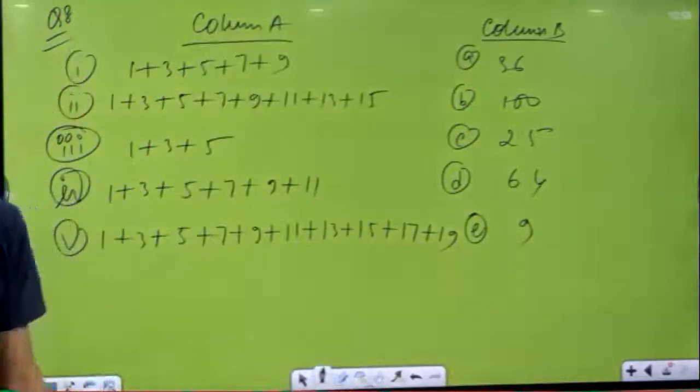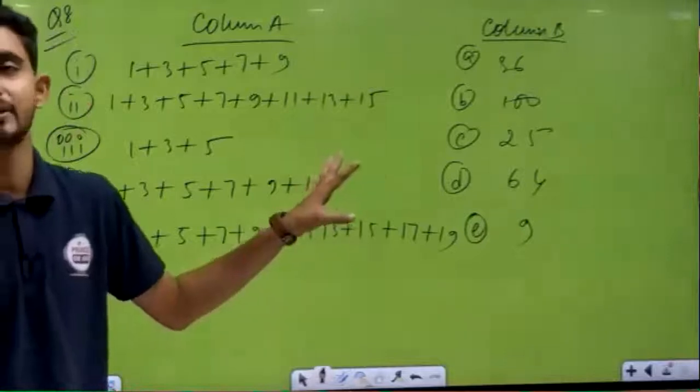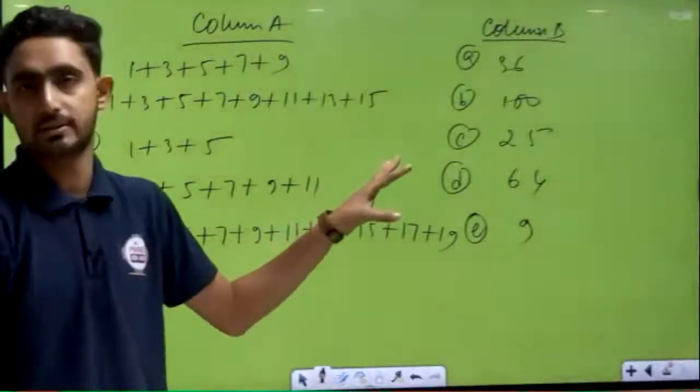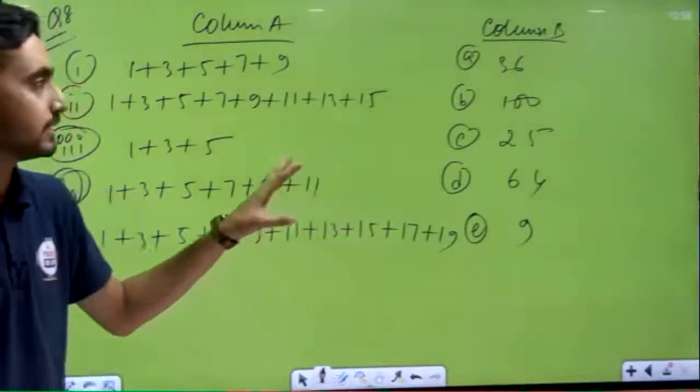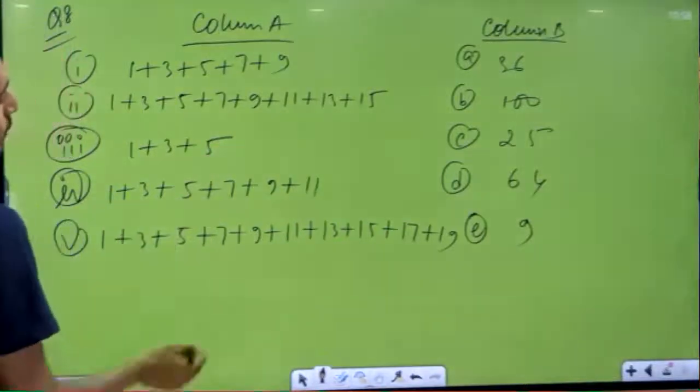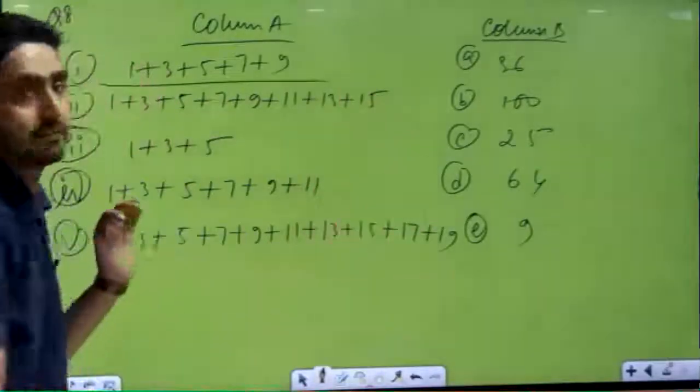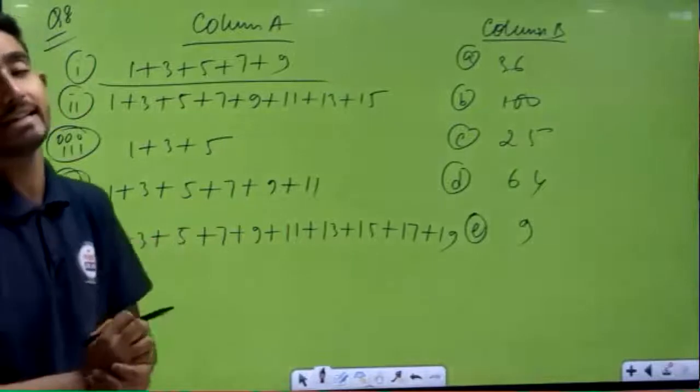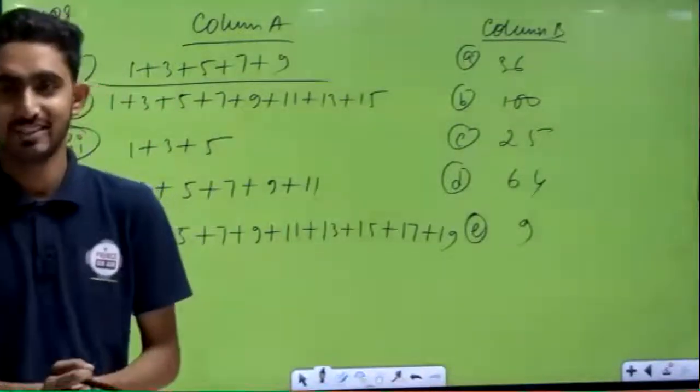Now see all of you. This question is also a very easy question. Consecutive odd numbers. And as I told you, this is a magic only. When consecutive odd numbers are given, then we can add them in a very easy way. You know, very simple question.